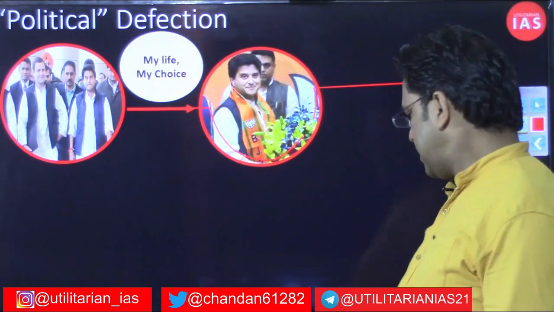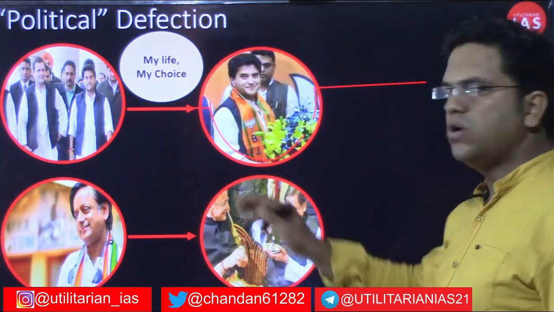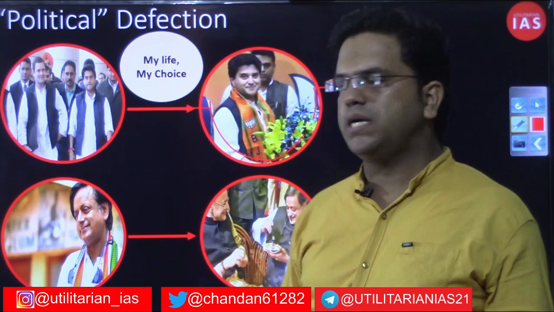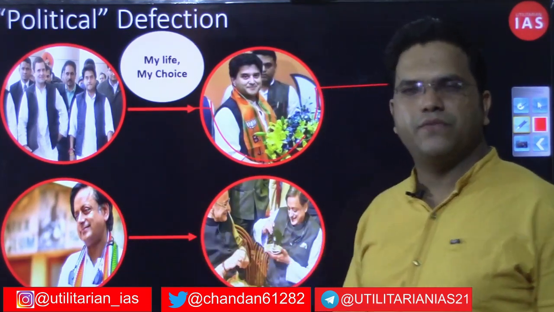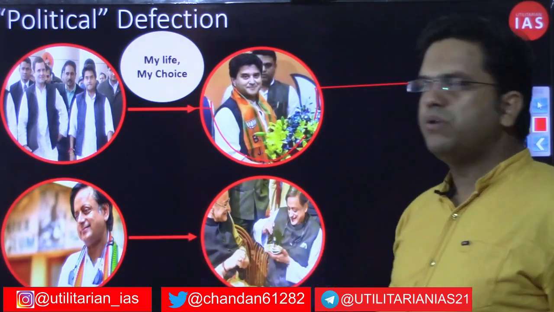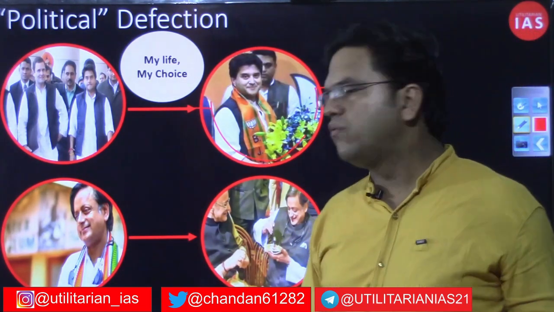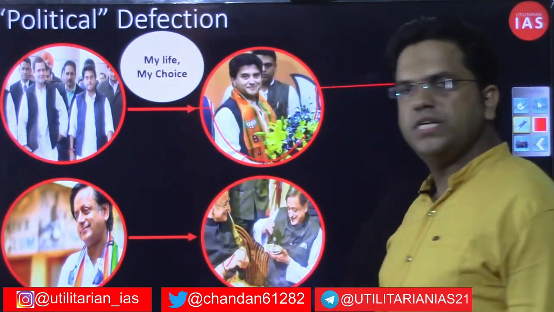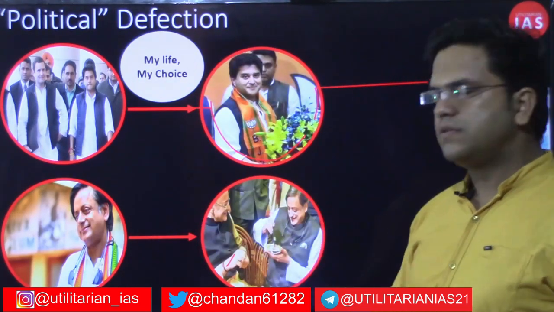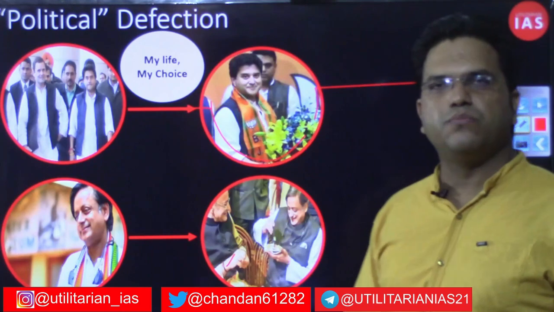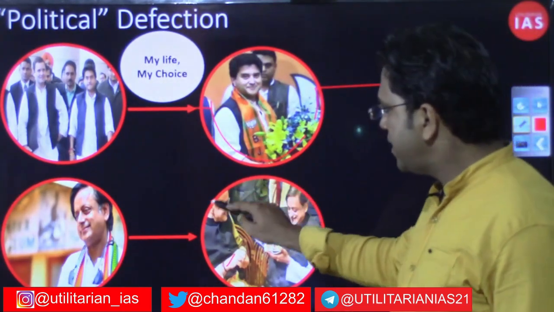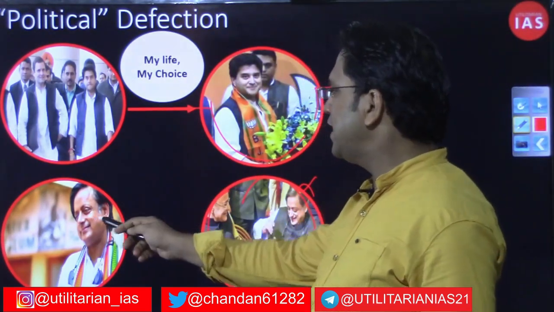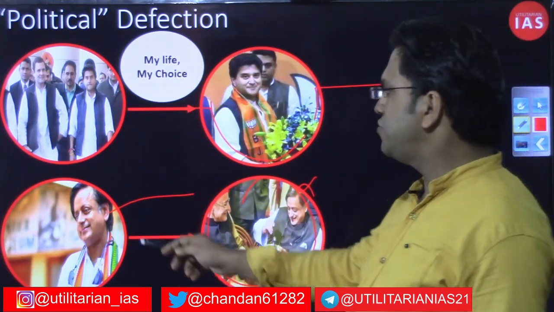So that kind of political defection is not barred or punished by the provisions of the 10th schedule. But take a hypothetical: if this scholarly man who happens to be an elected person, member of parliament from Thiruvananthapuram, if I am not wrong, so he is elected member of parliament from Thiruvananthapuram, and if this person, say late Arun Jaitley, chooses to shift his allegiance or political loyalty to another party while being elected, then here this person cannot say my life, my choice. So why is that freedom not given?